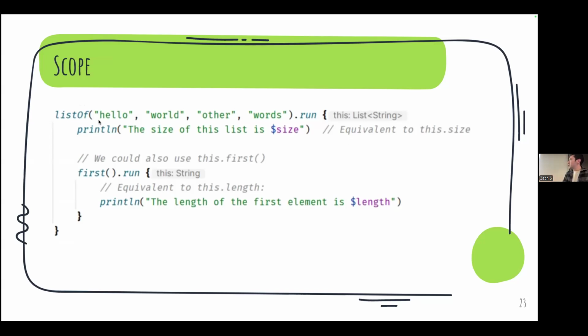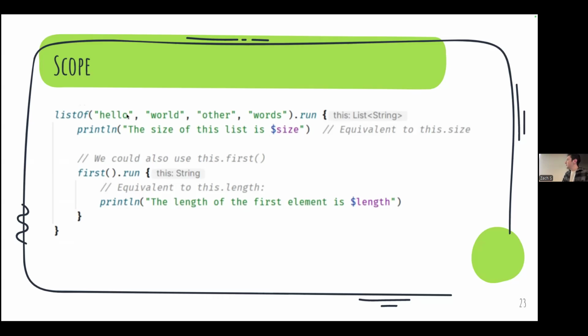So what that means is, let's say we have this list and we do dot run, right? Any code inside these curly braces will have access to the parameters of the list as if it was inside of the list class. For example, you can see I didn't define a variable size anywhere, but I'm actually able to just print it.